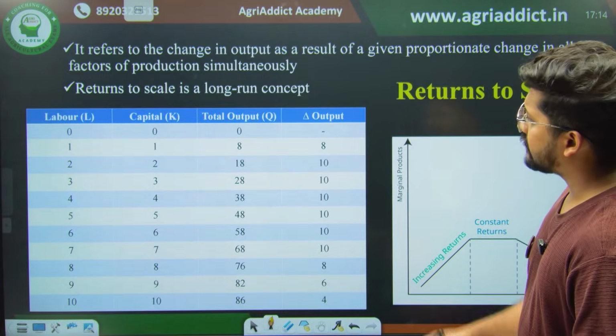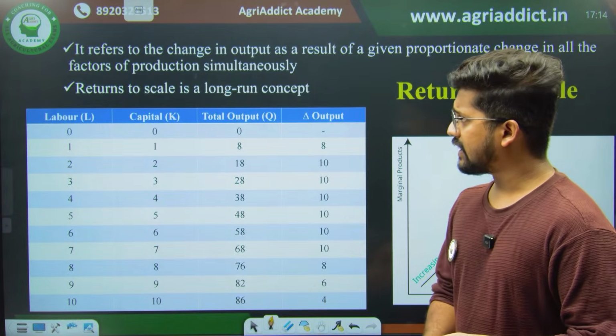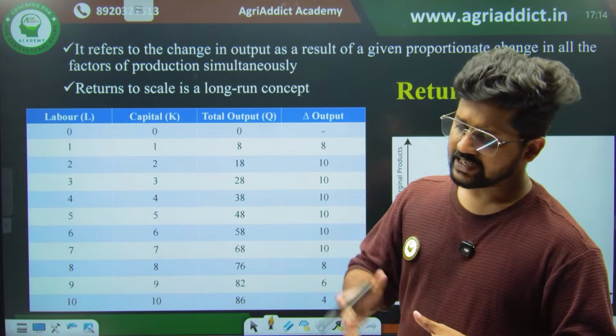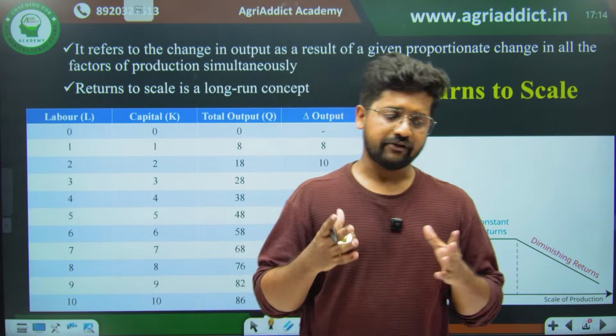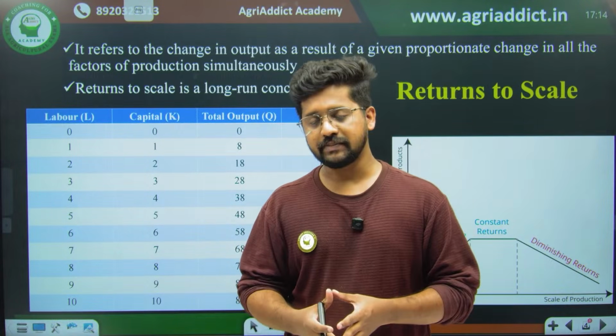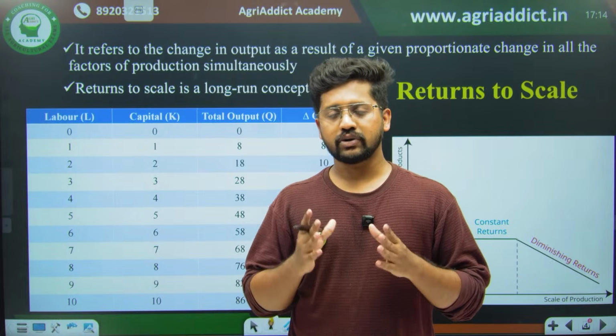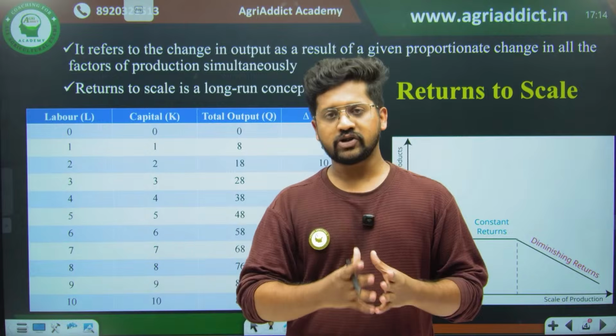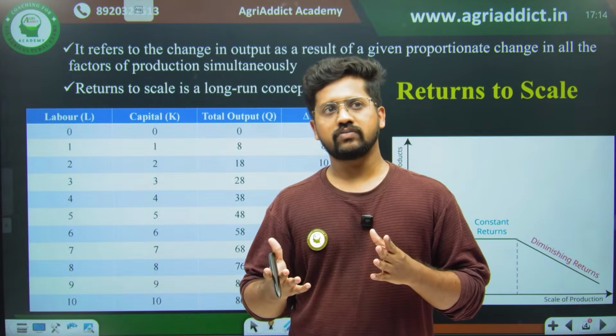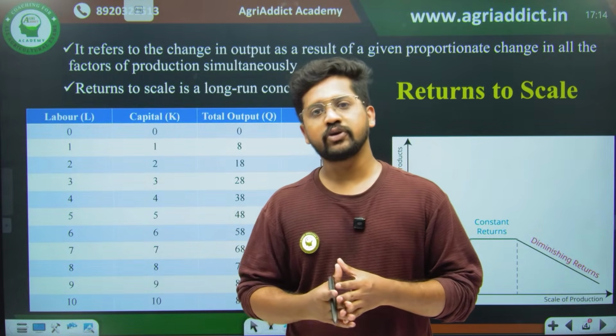So here is where we stopped last day. In the factor-product relationship, factor-factor relationship, and product-product relationship, we found the answers to questions like how much to produce, how to produce, and what to produce, respectively.